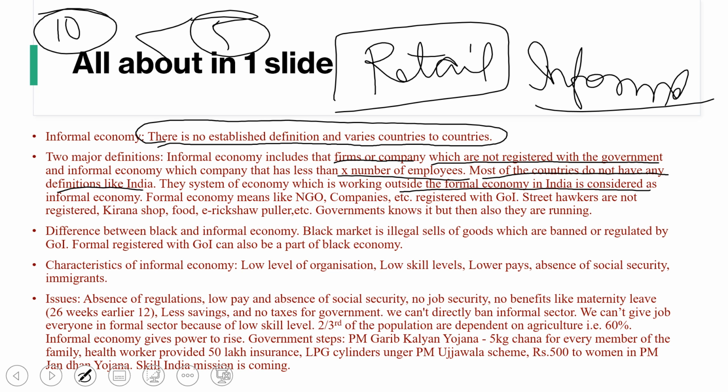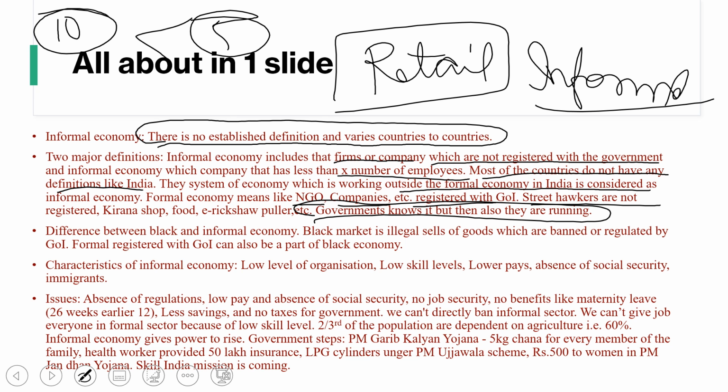So for formal economies, like NGOs and companies under the Companies Act, these are all registered with the government of India. And the street hawkers like your fuchka shops and chaat thelas and all, these street hawkers are not registered. Kirana shops, e-rickshaw pullers and all, the government knows about it, but they are still running. Yes, it should be like that.